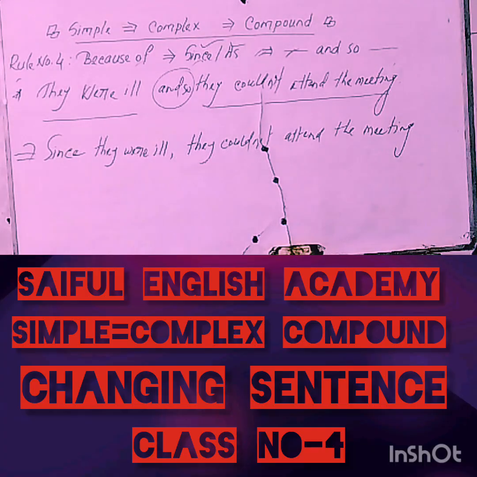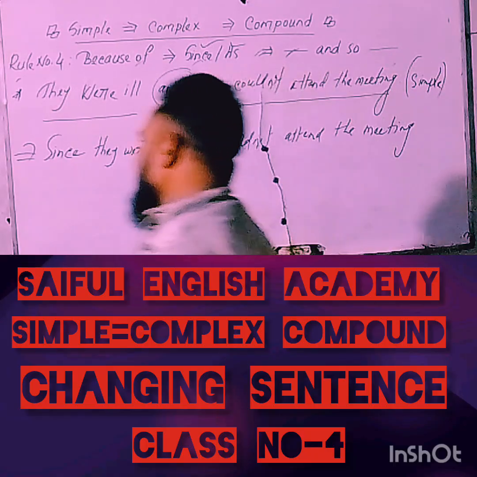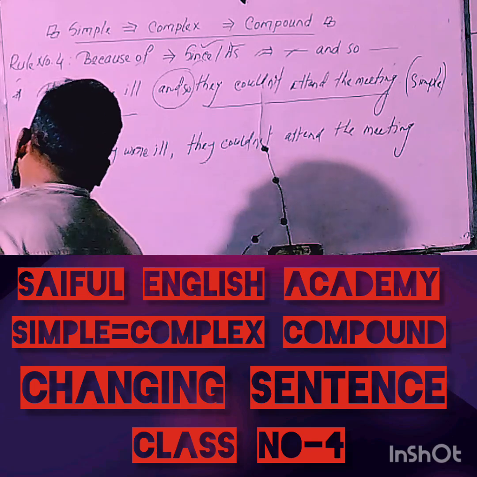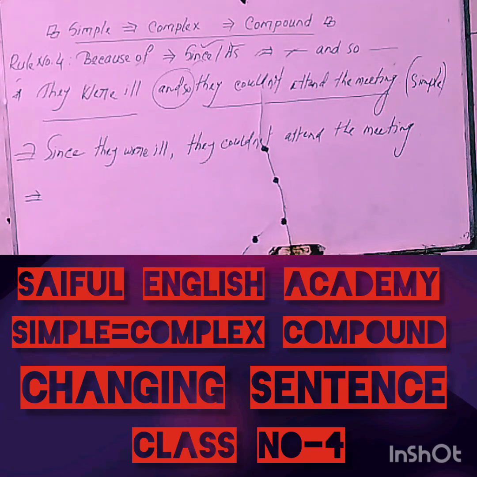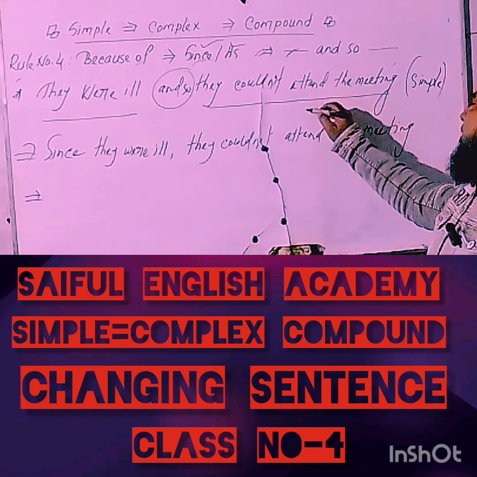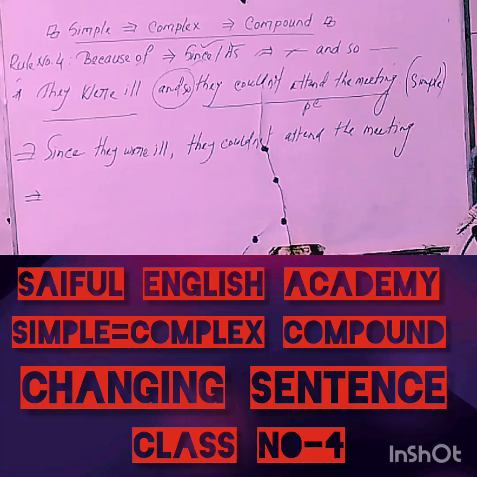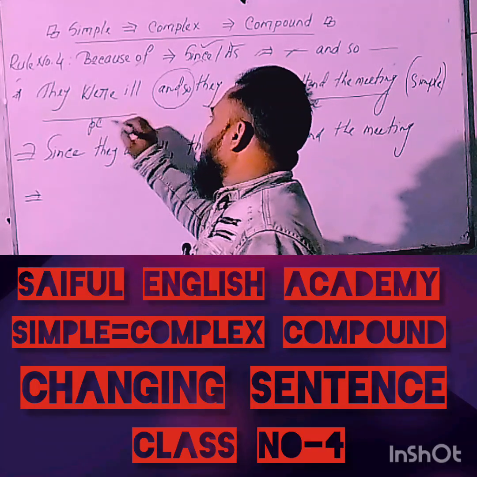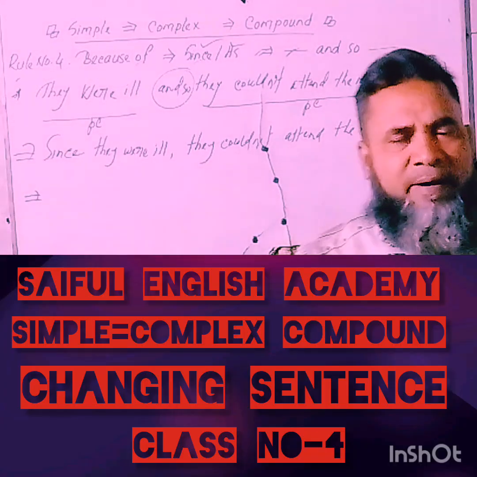Now, dear learners, now you are told to change a compound sentence into a simple sentence. So, in this case, what strategy should you check? In this case, you'll have to mind that there is no change of the second principal clause, but you'll have to change the first principal clause into a phrase.